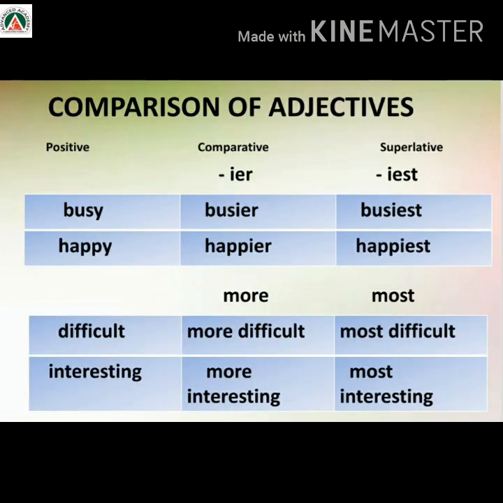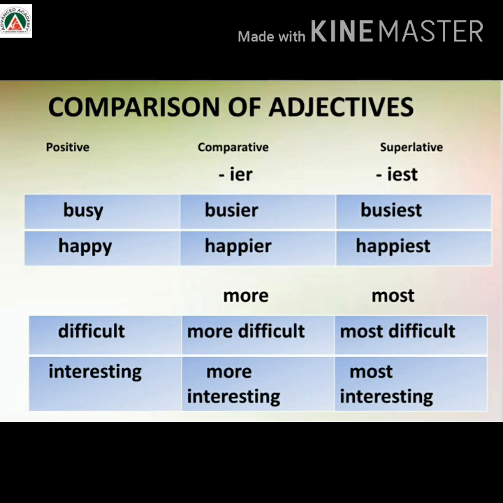Next comes the words ending with y. For example, busy. It is ending with y. So, we remove y and put ier and iest, like busy, busier, busiest, happy, happier, happiest.